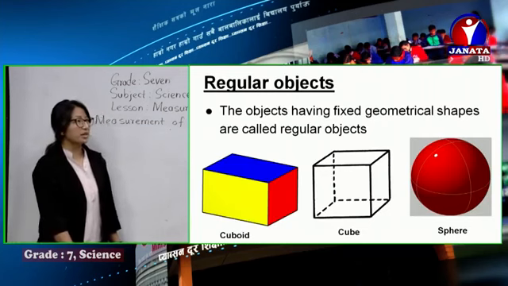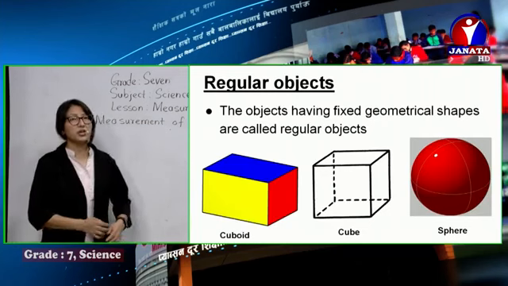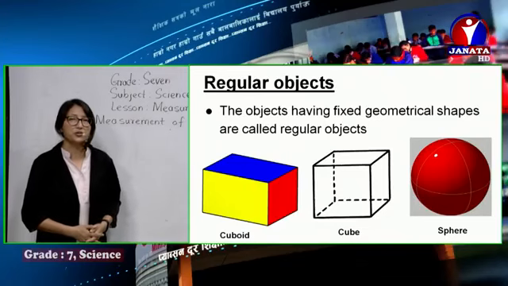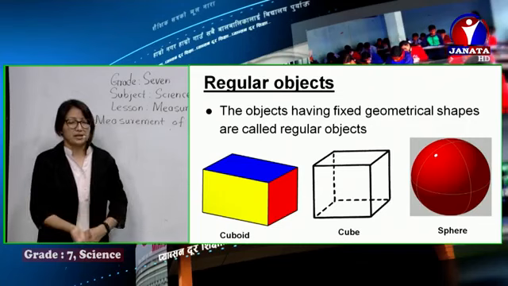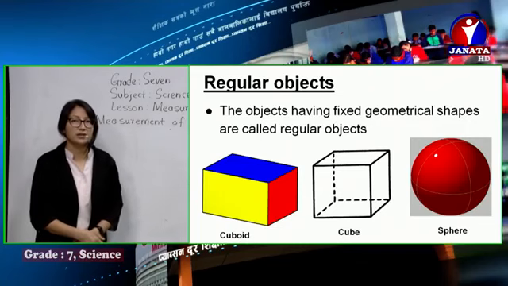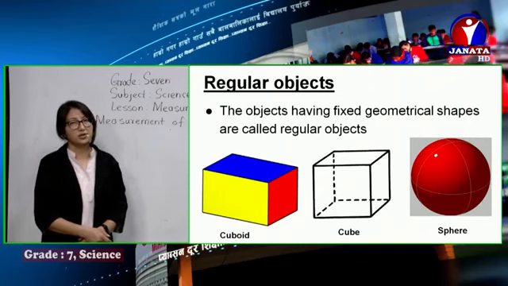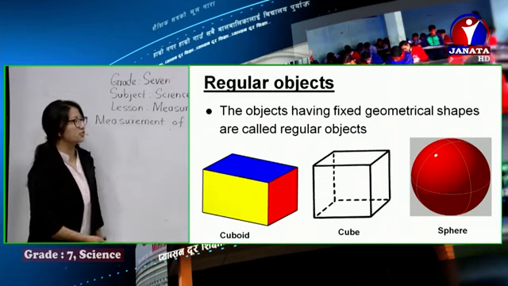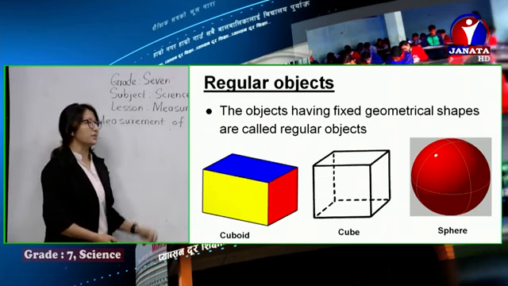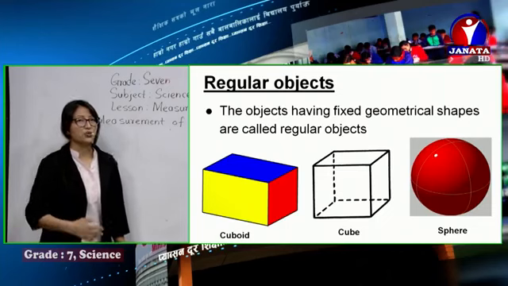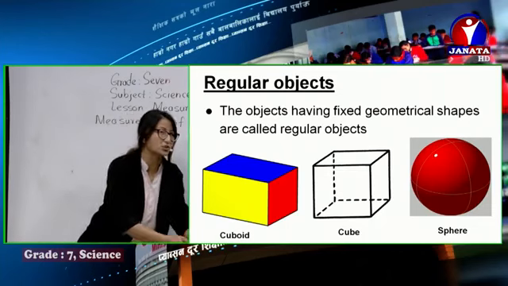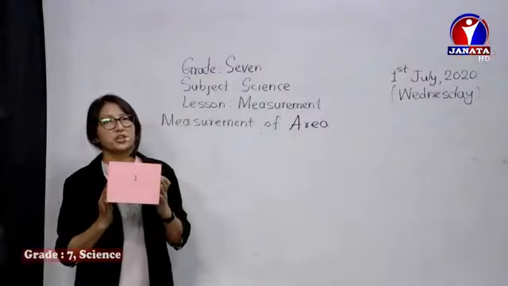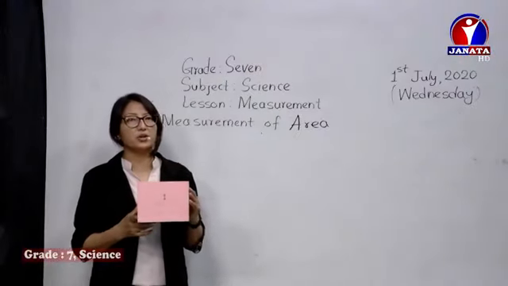Now different objects are here, you can see. When we move on to area, we are going to measure the area of different regular objects today. First, let's get some concept of what regular objects and irregular objects are. These all are regular objects, objects having a fixed geometrical shape. I have a few regular objects in my hand as well.